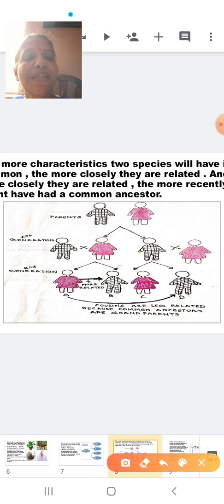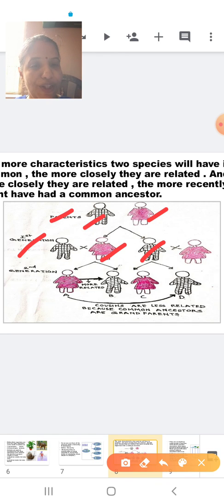So students, these are the parents. This is father and this is mother. You can see their children here. They have two children, a daughter and a son. So this marks your parent generation. Now this daughter and son get married. Again, they have two children. So this is a granddaughter, this is a grandson, this is a granddaughter and this is a grandson.